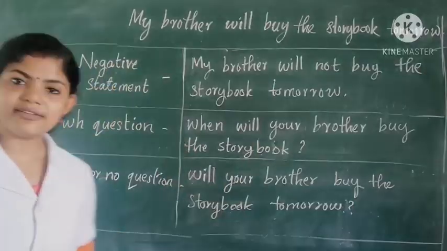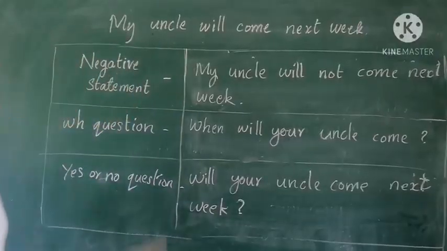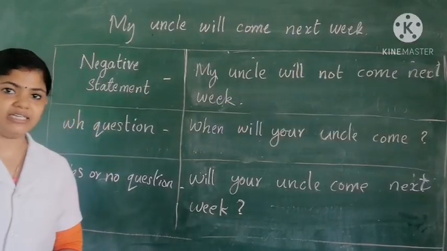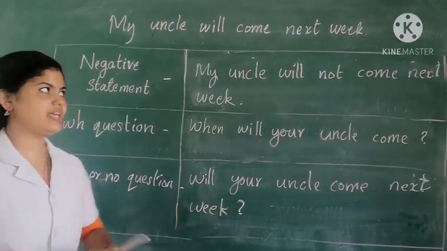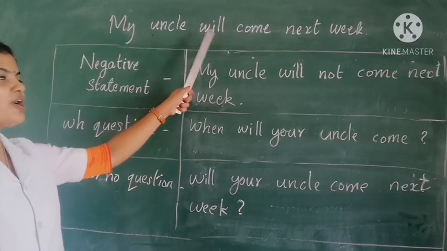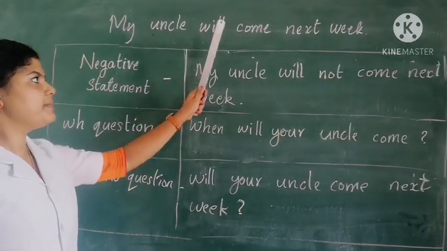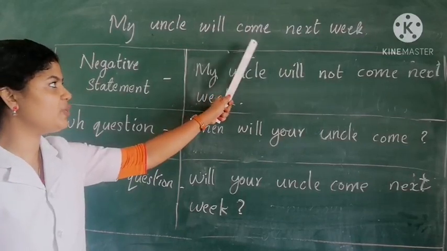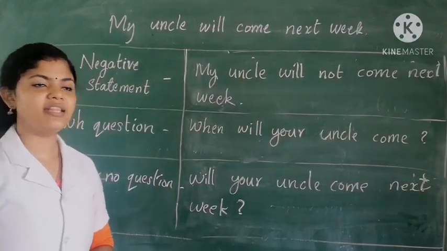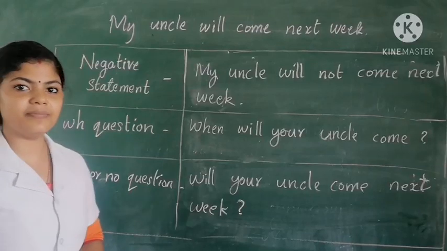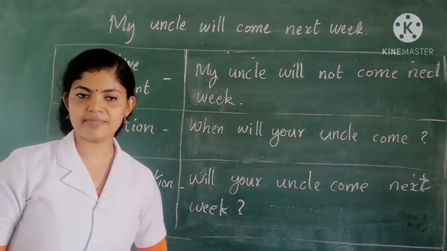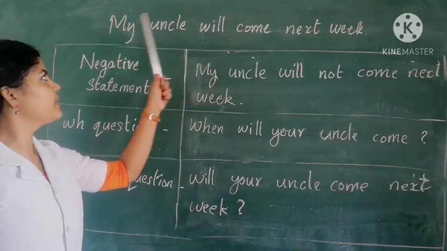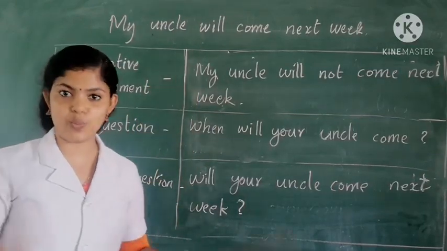So let us see another example. The next sentence is, my uncle will come next week. Here we can see the modal verb or auxiliary verb will plus main verb, that is come. We use the first form of the verb: come, came, come. So come is the first form. So we use will come. My uncle will come next week.